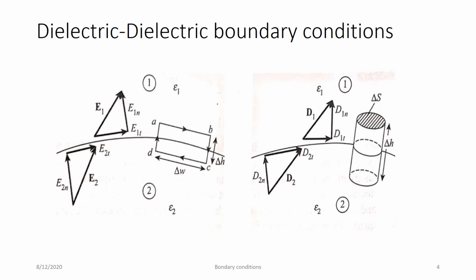So the equations are written in the next slides using this diagram. See the A, B, C, D, that is the direction of the vectors, and accordingly we'll write the equations. E1T in AB is in the direction from left to right, so here it will get added. In CD, the direction is from right to left, and E1T is from left to right. So they are in the opposite direction. So accordingly we'll write the sign and we'll write the equation.